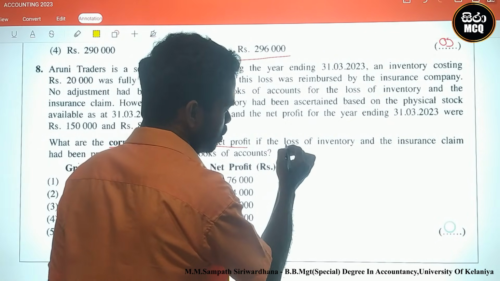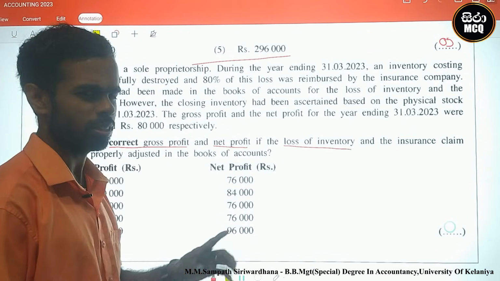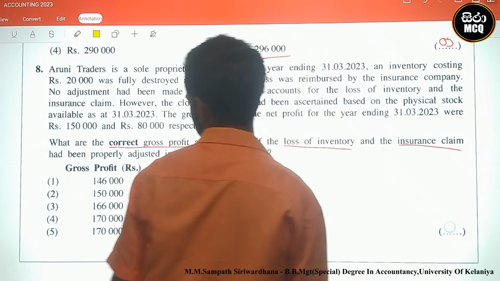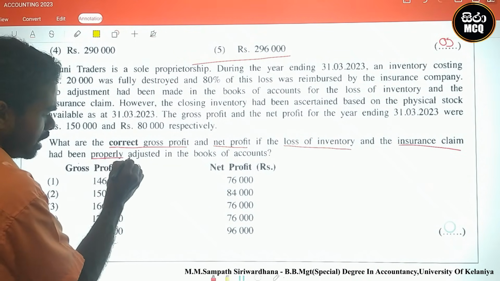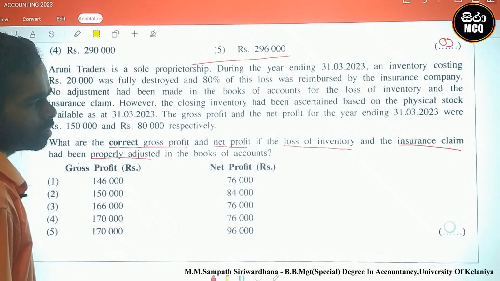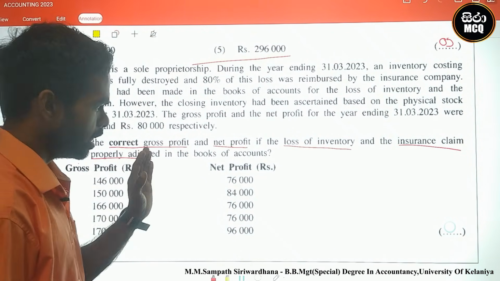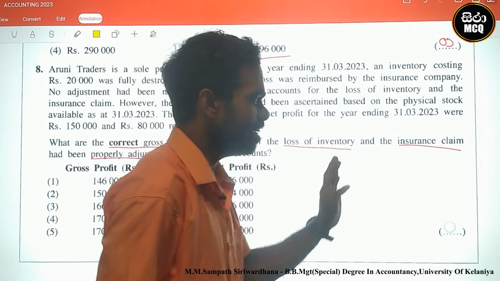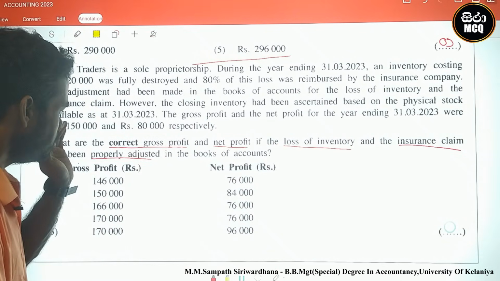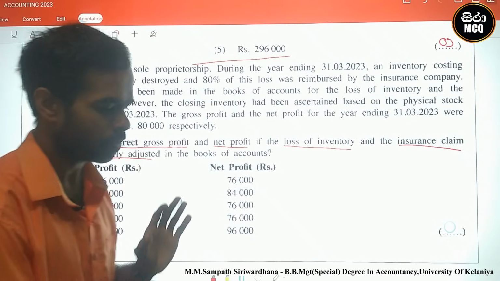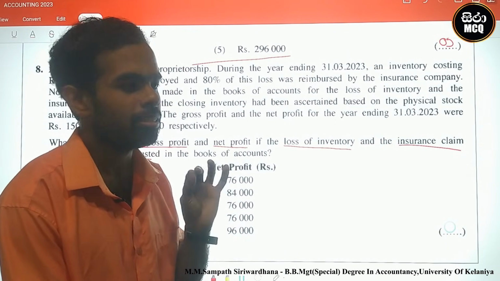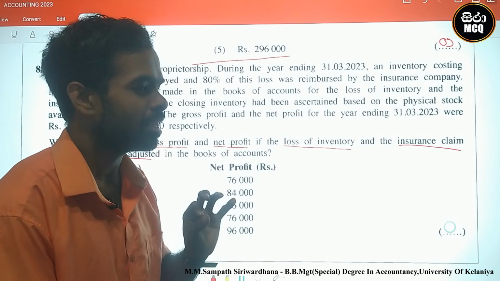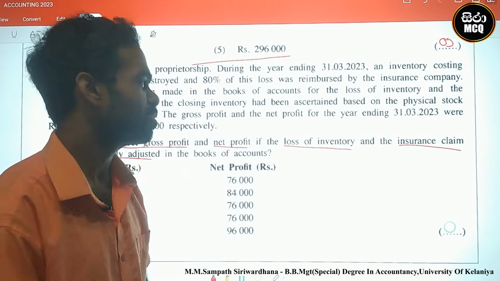There is a loss of inventory in the description. Loss of inventory and insurance claim had been properly adjusted in the books of account. We must identify the correct net profit and gross profit after adjusting for the loss of inventory and the insurance claim.